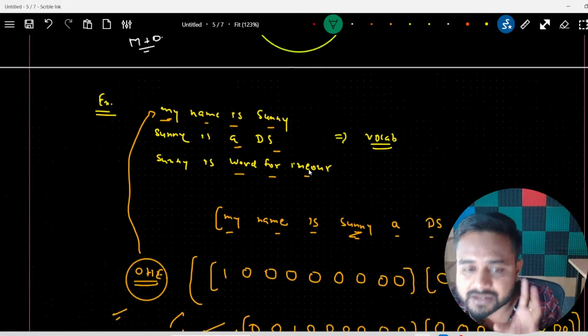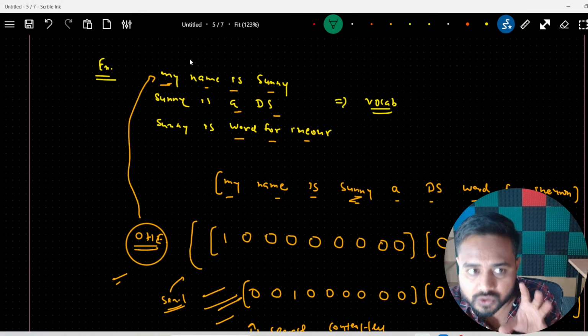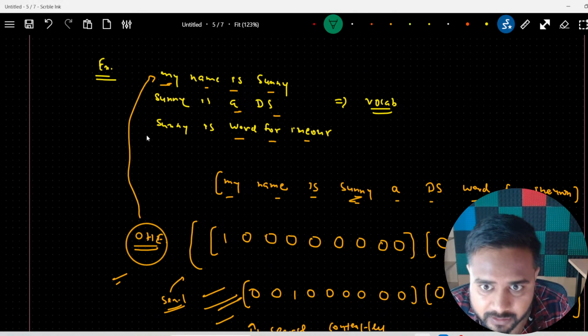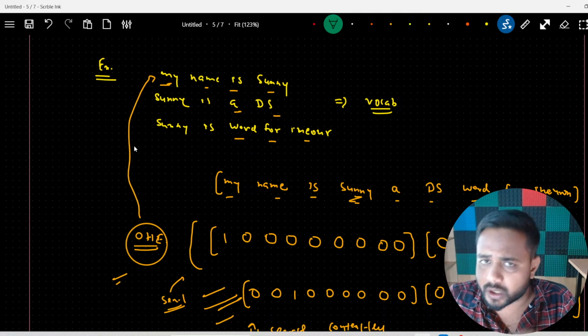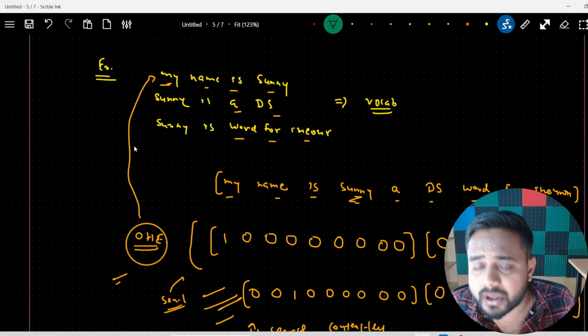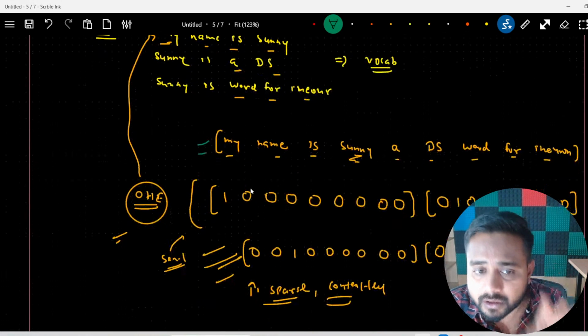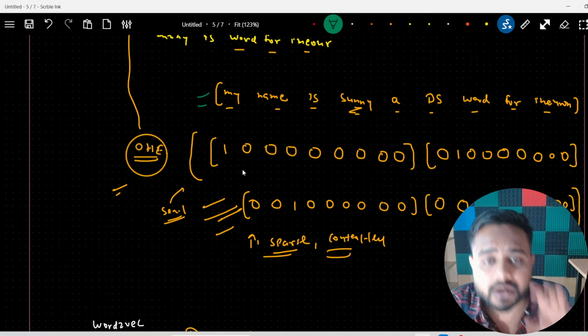Here is the sparse matrix which I have created. You can see this is my data. From this particular data I will generate the vocabulary, so let's say this is my vocabulary over here. Now from that particular vocabulary I am going to generate my vector.